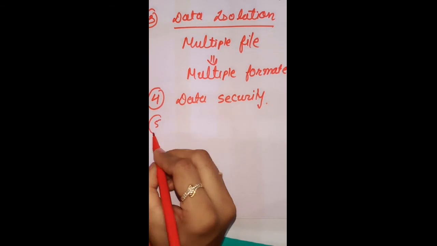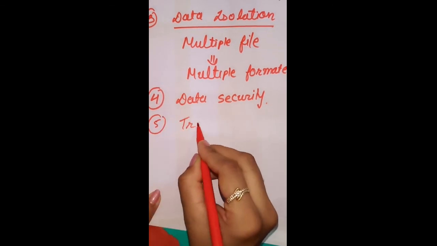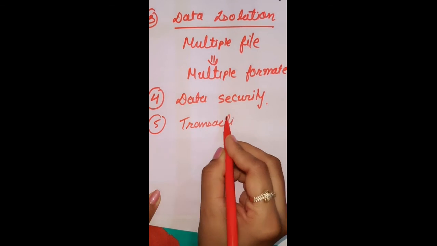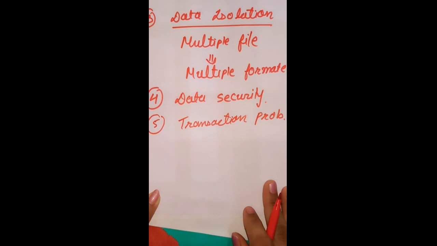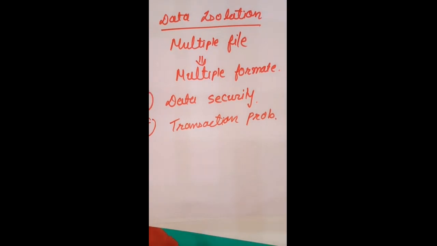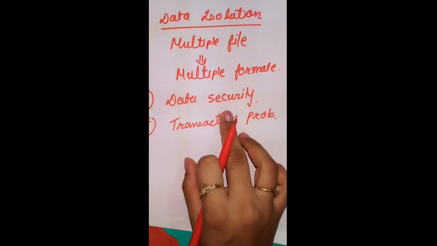Problem number 5, the transaction problem. So what does the transaction problem mean? We transfer data from one file to another file. If you want to transfer data from one file to another, at that time we have to add all the records manually. There is no option available for copy and paste or cut and paste. So this is the transaction problem. So these are the drawbacks of the file system.